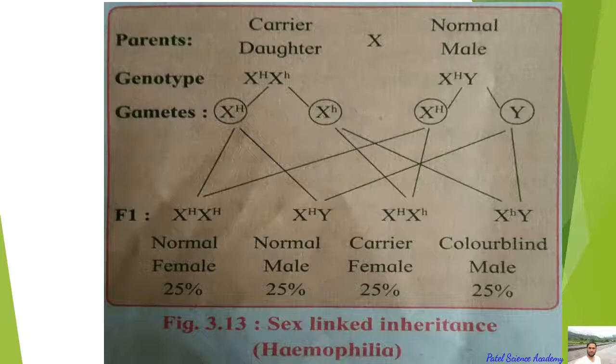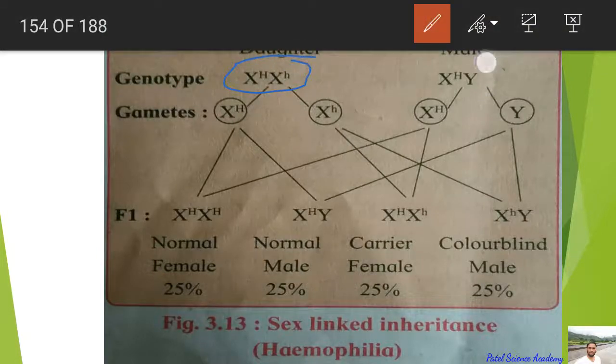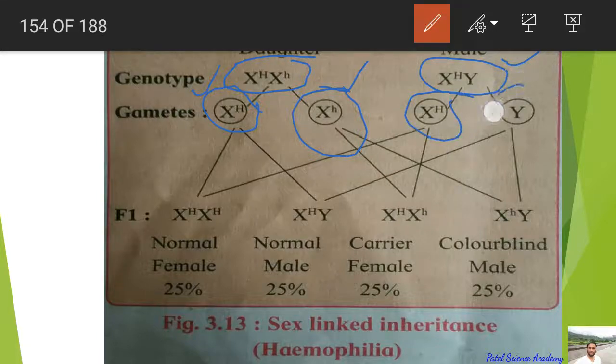The next marriage is between the carrier female, which is the daughter from the first marriage, and a normal male. So dear students, this carrier daughter has capital X H and small h, and the normal male has capital X, capital H and Y. So it is producing these gametes, out of which this one is normal, having capital H, and this is abnormal, which is the recessive condition, and these are the two normal gametes of the male.